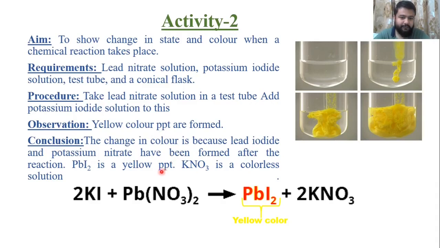Second, what is the formula of the yellow color precipitate? The formula of the yellow color precipitate is PbI2, and definitely you have to remember this whole chemical equation.